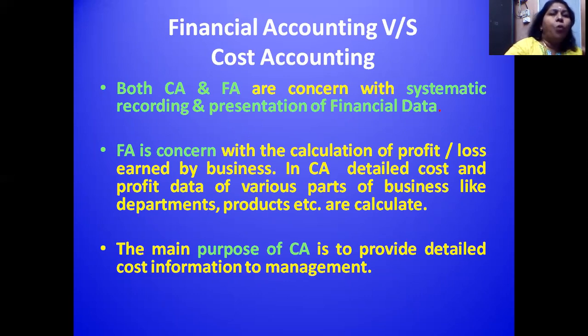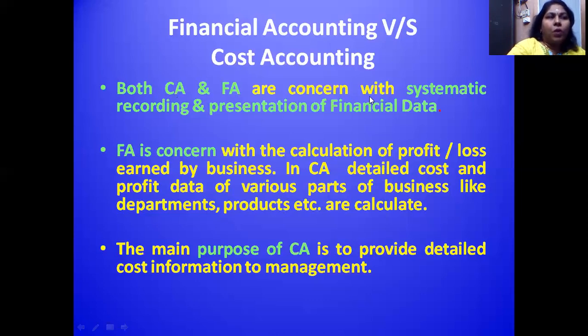Financial accounting will portray the profit or the loss for the whole enterprise. But cost accounting will try to show the profit or loss and the expenses in detail for each unit or each department or each process in a detailed manner. So that is the main difference between financial accounting and cost accounting. So I explained the points. Both CA represent cost accounting.